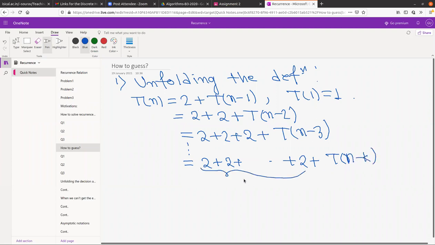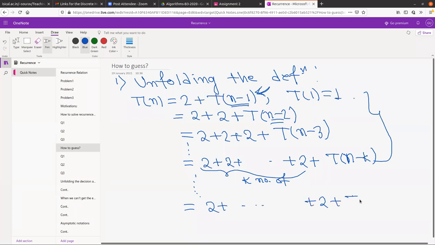Here there are k number of 2's. So how many steps can you reduce this? Note that the term first was n minus 1, then it became n minus 2. So basically you were reducing that term. How far can you go? We can go until this becomes T1.